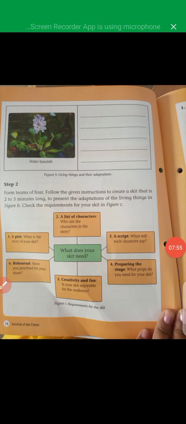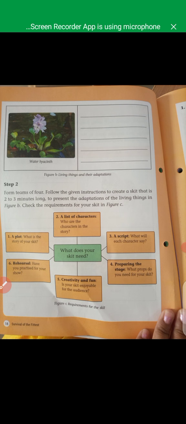Next here you can observe the water lily, a water flower also. You can write where it has its adaptation in water and its uses also. You have to write your own, children, and you can send it to me. That is your homework.